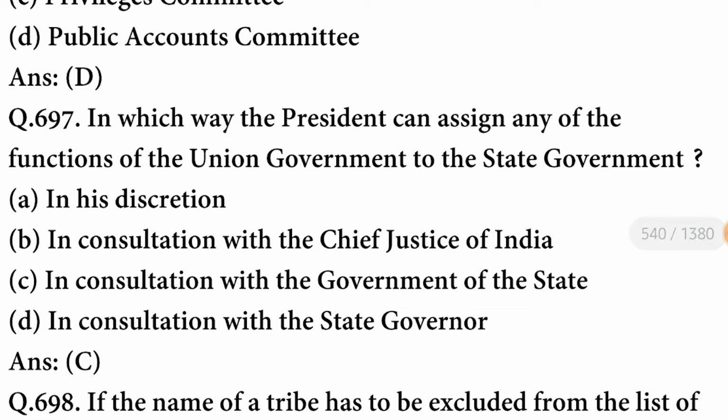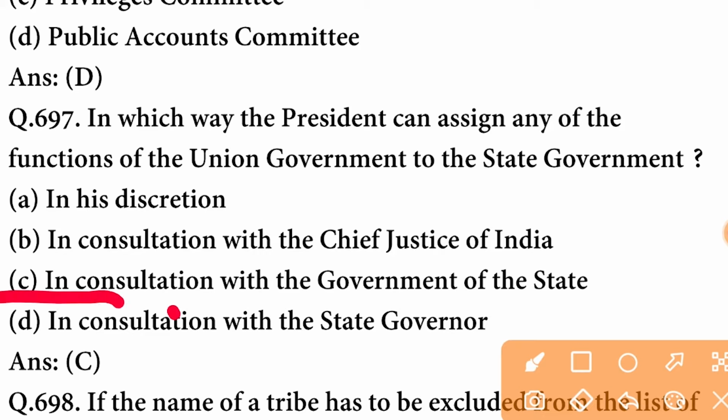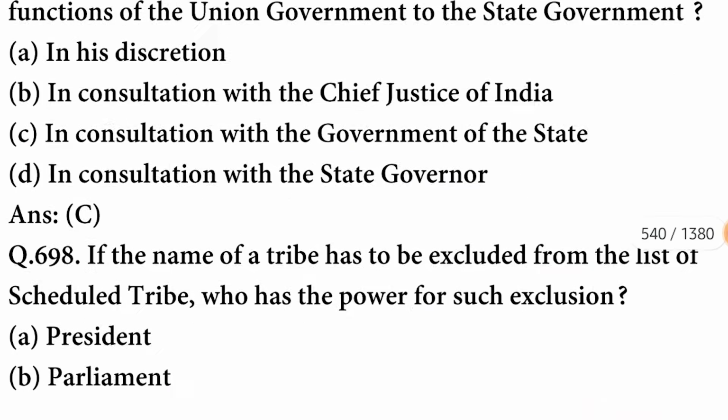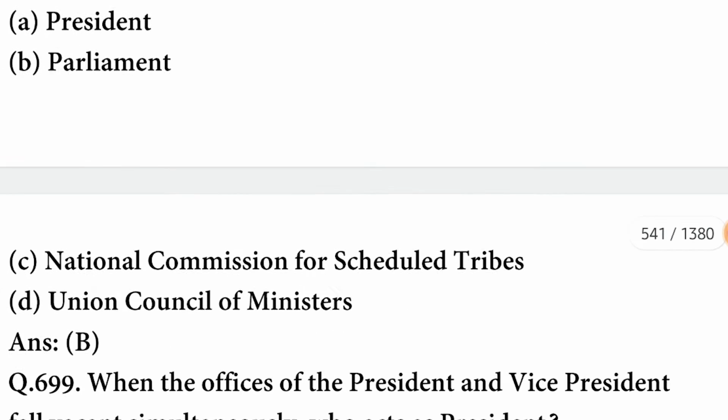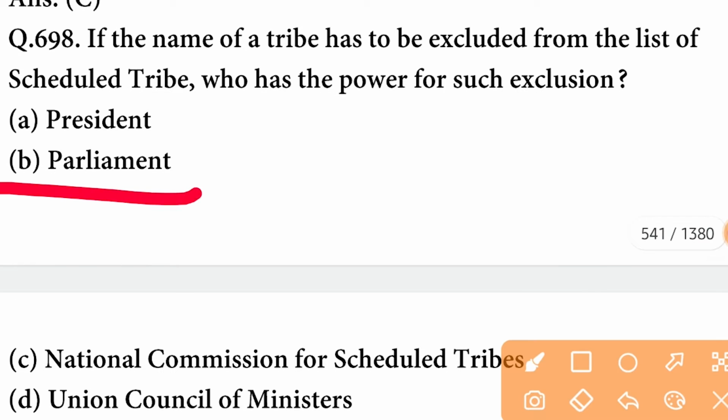In which way can the President assign any of the functions of the union government to the state government? The way is in consultation with the government of the state. If the name of a tribe has to be excluded from the list of scheduled tribes, who has the power for such exclusion? The Parliament has this power.